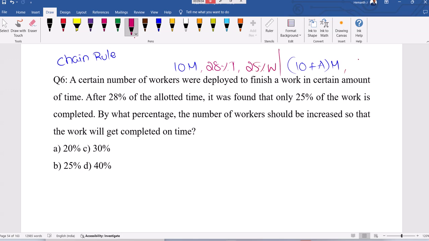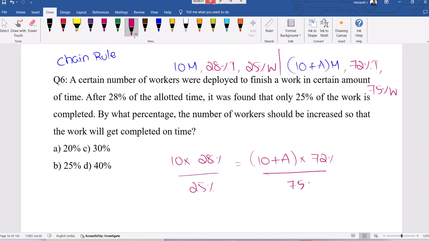Here, for the remaining people to complete on time, we are left with only 72% of the time, and the work to be completed is 75% of the work. Now, M1, how many members, how much time, how much work? Here, how many members, how much time, how much work? Now calculate A, with that we can say what percentage increase that is. Okay, how many men to be increased, that will be obtained.